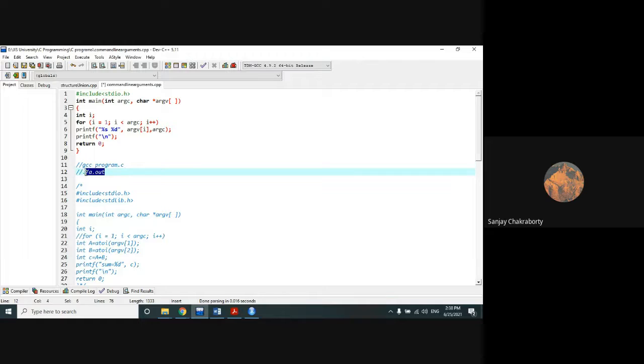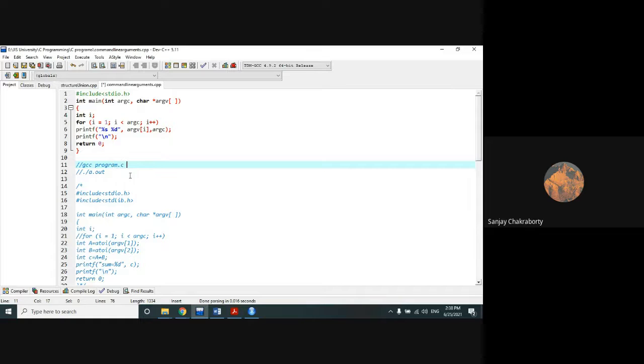And then, if no logical error or runtime error exists, after executing the line ./a.out, the compiler will execute the program and show you the output. Compile time error means a syntactical error, any kind of syntax related error occurred while writing the program.